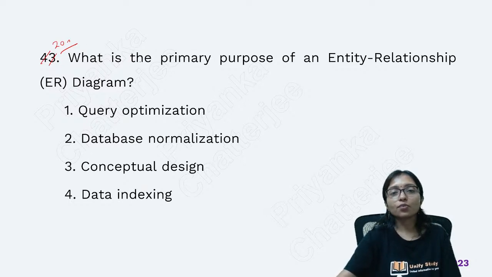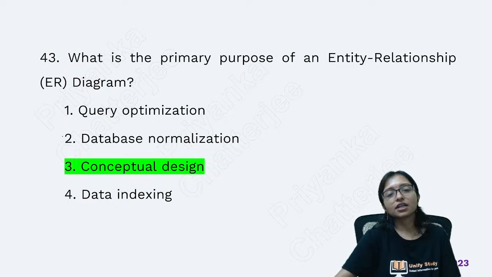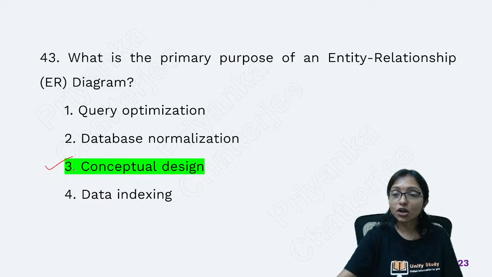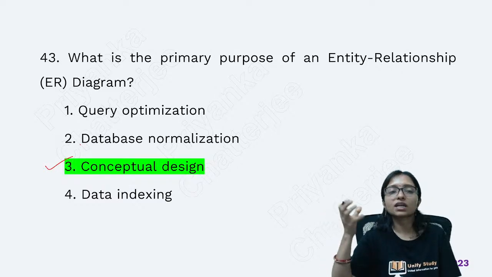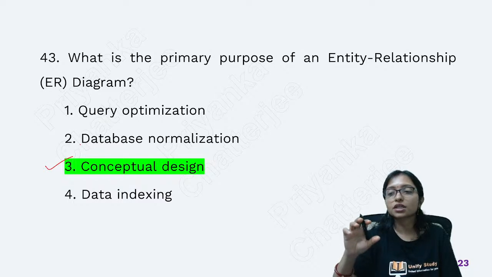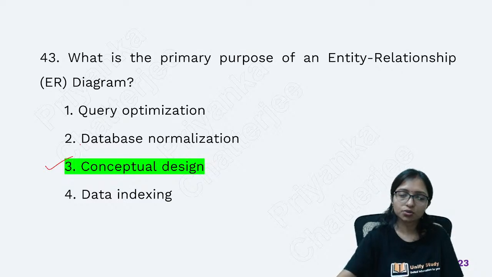Question number 20. What is the primary purpose of an entity relationship diagram? The primary purpose of an entity relationship diagram is conceptual design. This is all software design. In the design phase only the diagram is made, and it is conceptual because we are establishing the relationship between two entities, which is a conceptual model. It is not query optimization, it is not normalization, it is not indexing.